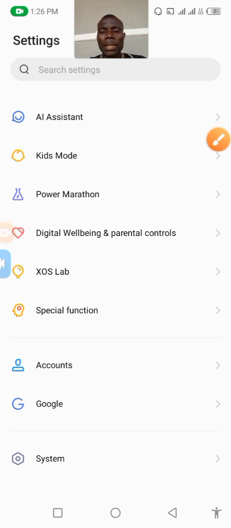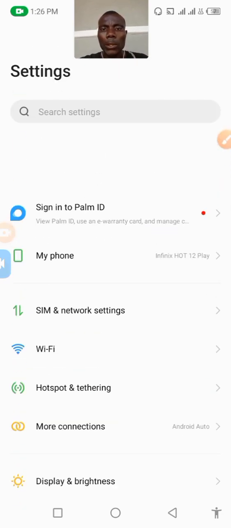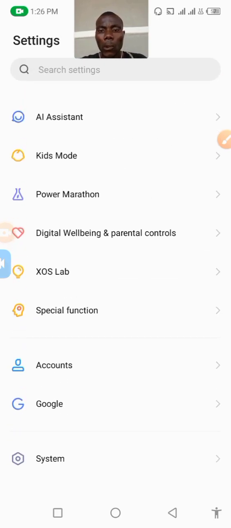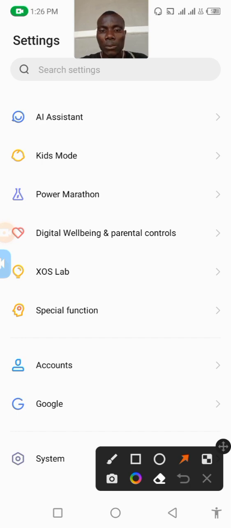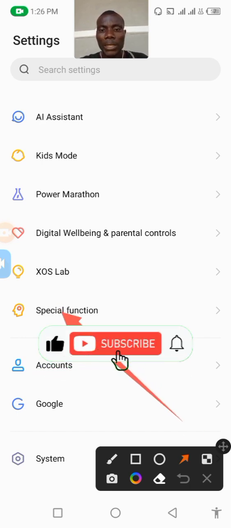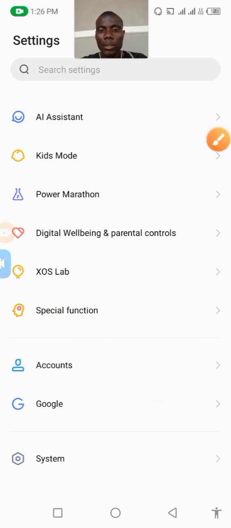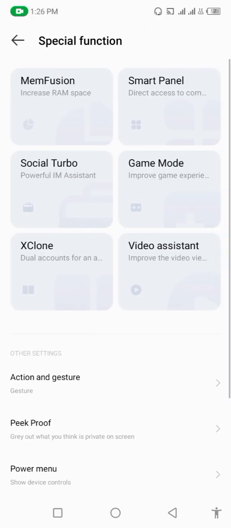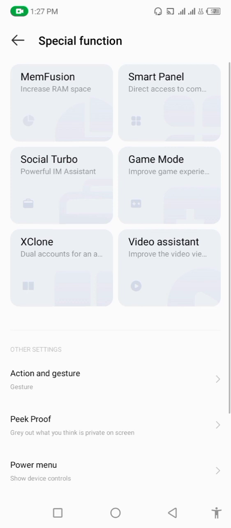I've entered it now. Then the next thing you are going to do is that you will look for special function on your phone. So this is my special function. You can see it here, special function. Then you touch it. I'm going to touch it. After you have touched it, then you look for memory function. So you touch it.